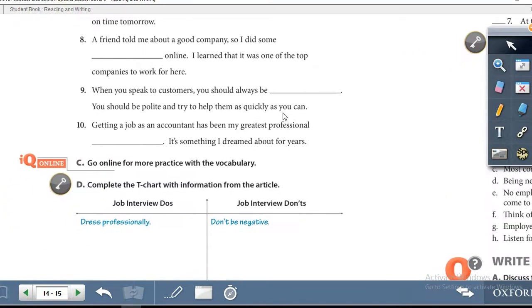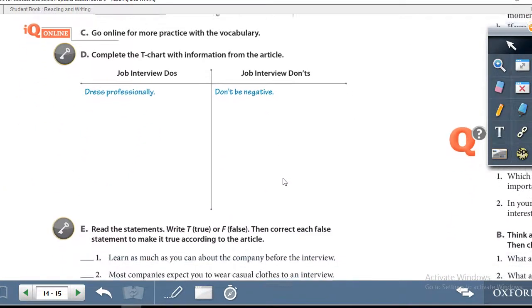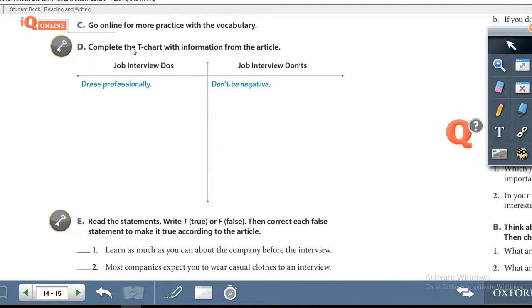Right, we will look now at exercise D on page 14. It says complete the T chart with information from the article. Now, they have 2 columns. The first column says job interview do's. The second column says job interview don'ts. So as you can see, they have given you an example for each column. The first column, dress professionally. The second column, don't be negative.